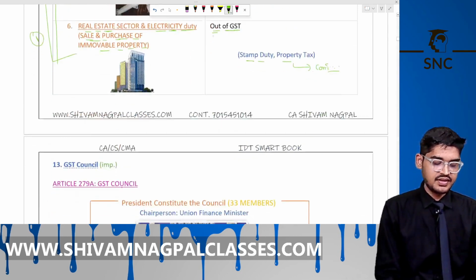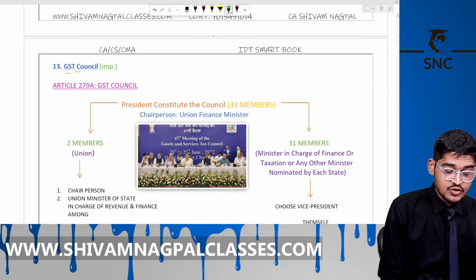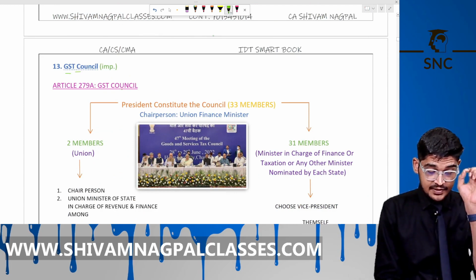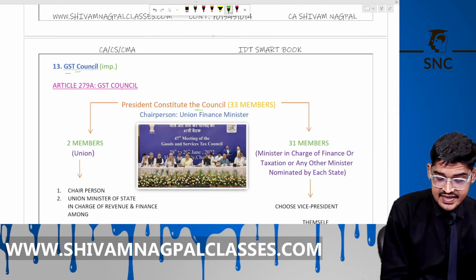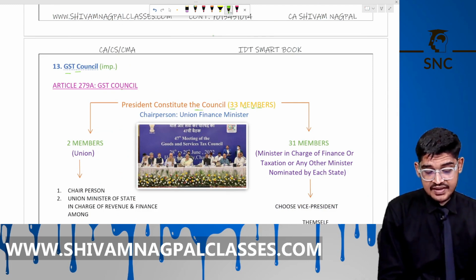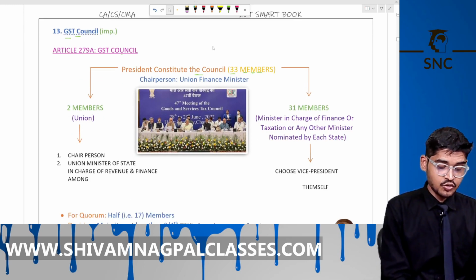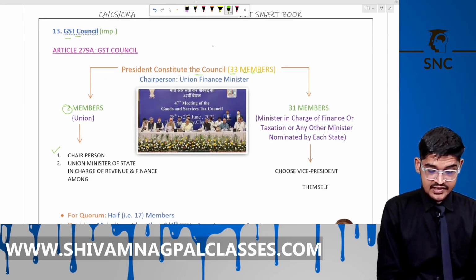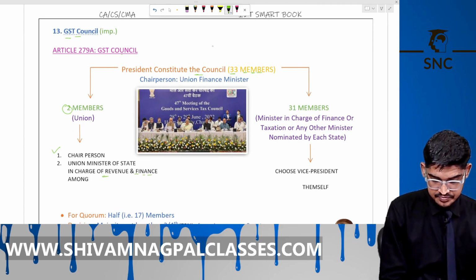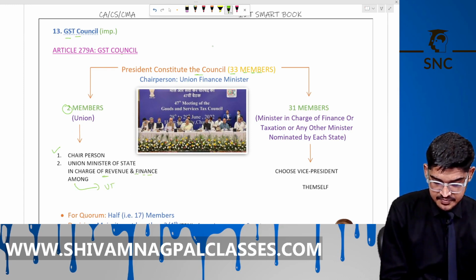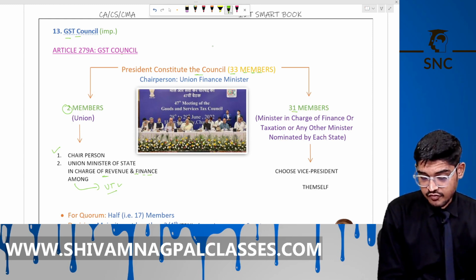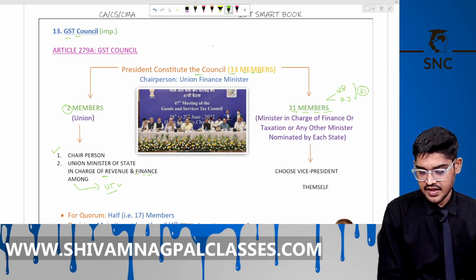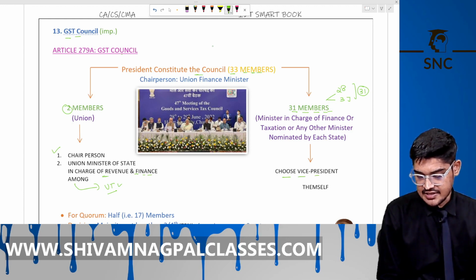Now, the next is the GST Council. Article 279A, GST Council. The President constitutes the council. It has 33 members, and the chairman is the Union Finance Minister. So 2 members are from the Union: one is the chairman, and one is the Union Minister of State in charge of revenue and finance. Then 31 members from the states: 28 states and the 3 UTs having their own government. They choose among themselves a vice president.